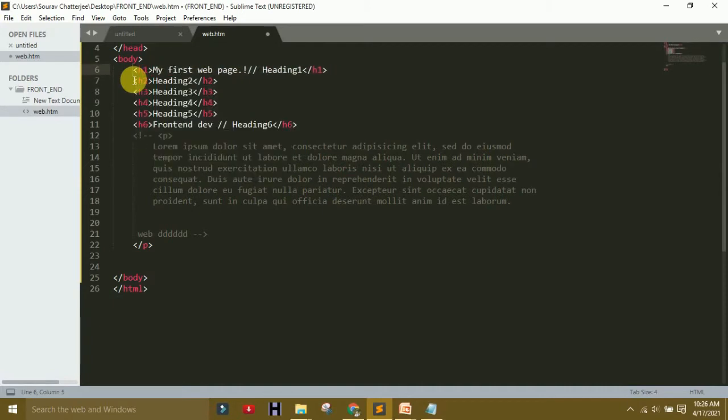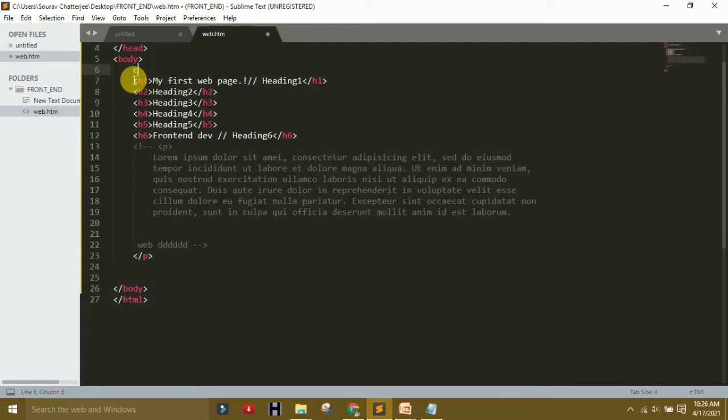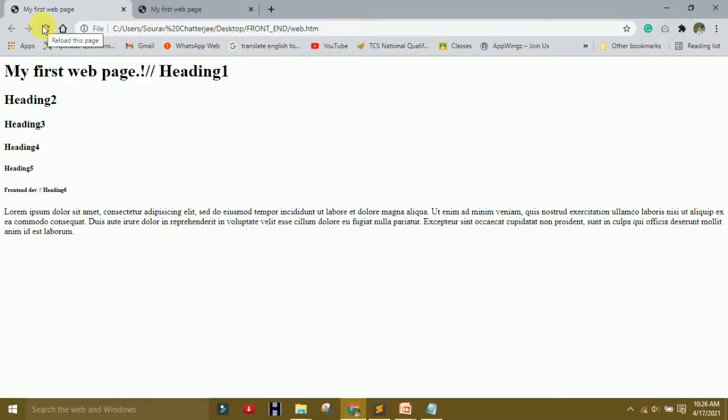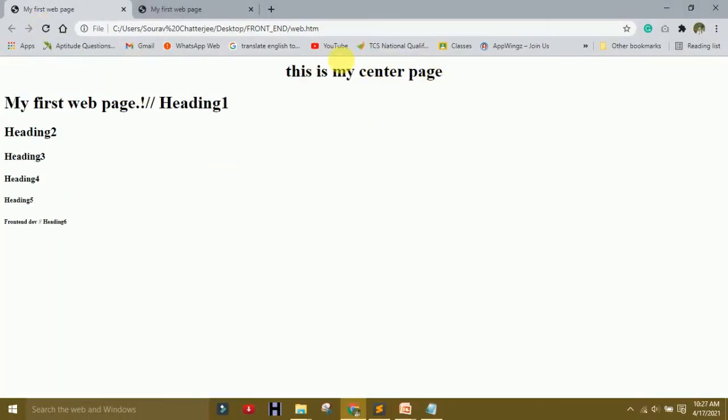So better to make a space, center, copy from here, and paste it here, and also you write this is my center page. Save it, and you see the changes here. This is my center page. So first use the center tag, use the center page.